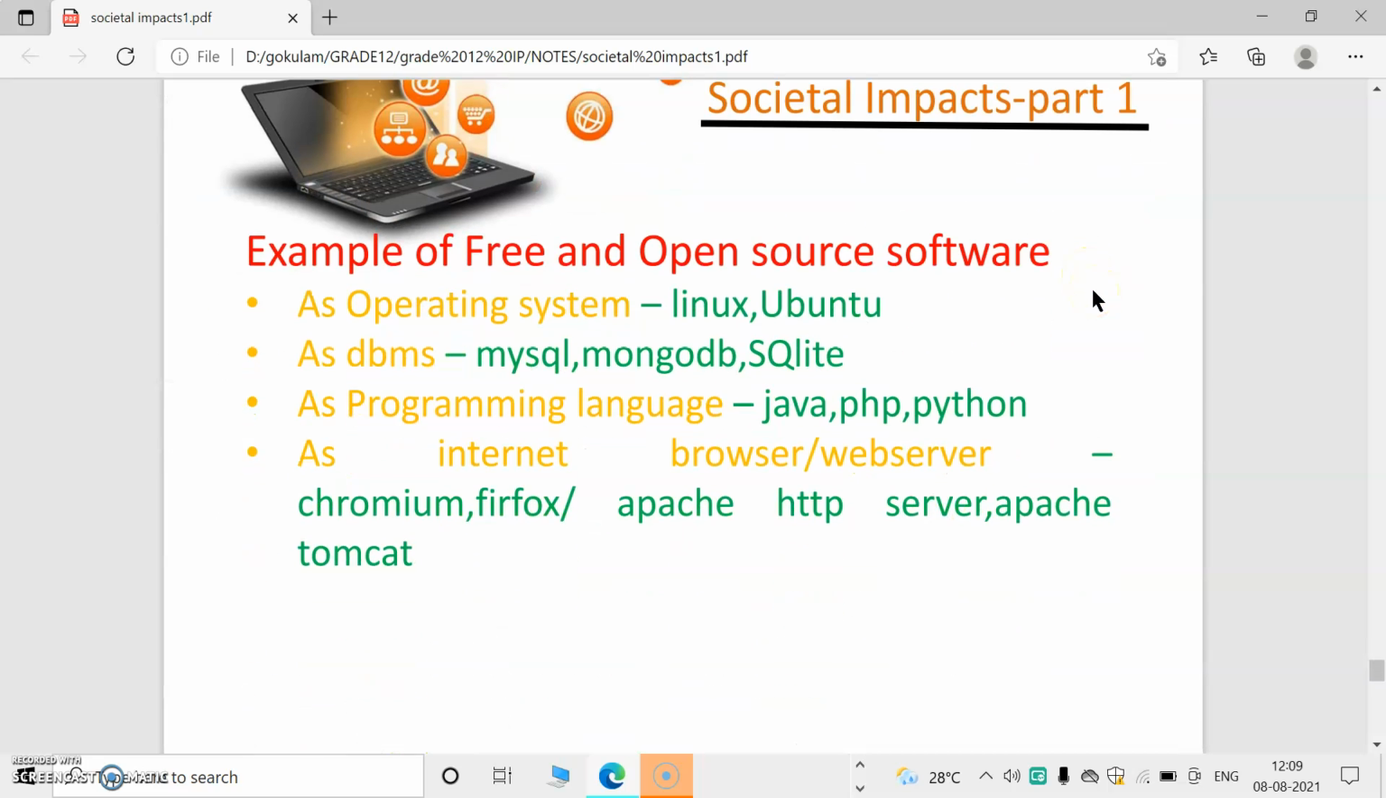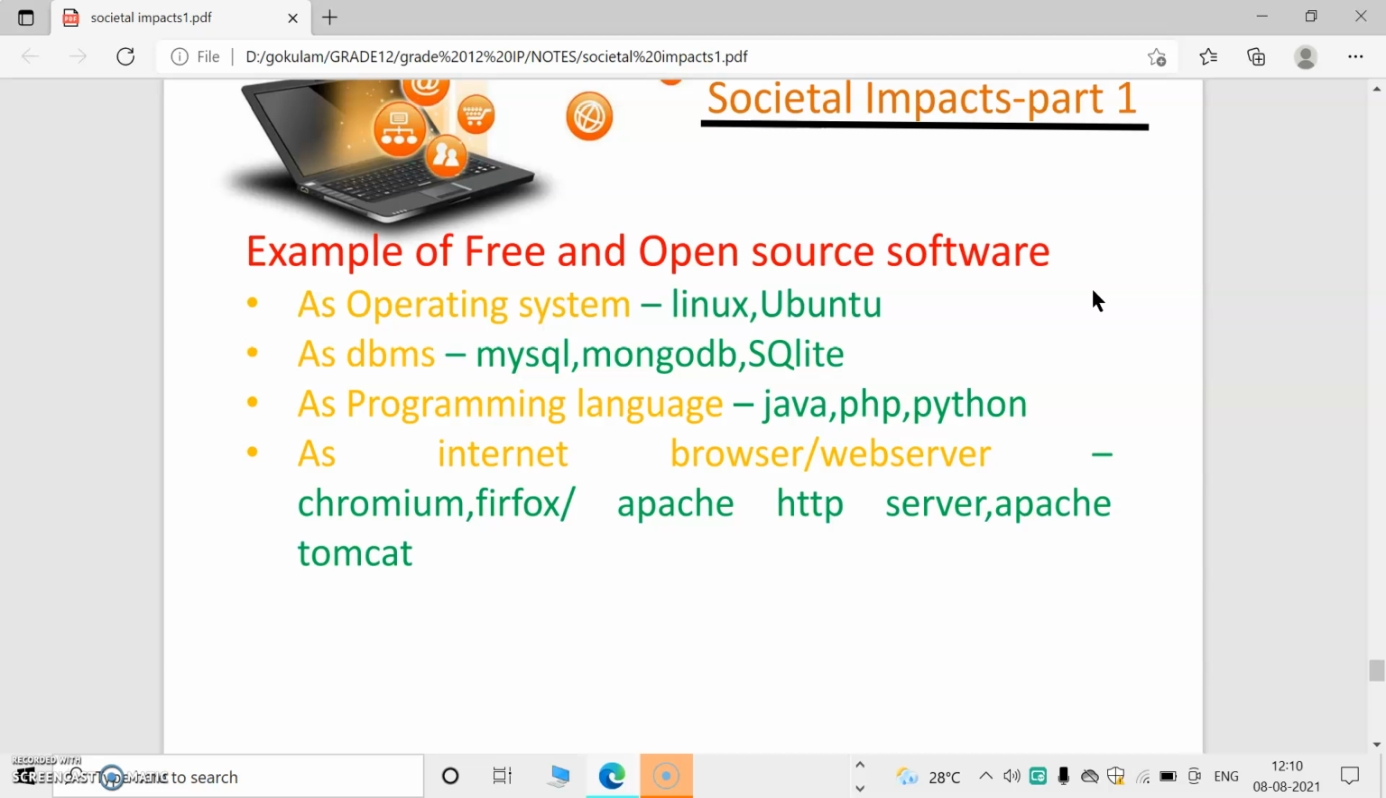Examples of free and open source software. Our governments are encouraging free and open source software so that common users can freely access and freely use that software. So there are many free and open source software, and you all know we are using them. As operating systems we are using Linux and Ubuntu. It is free. It is FOSS, that means free and open source software.